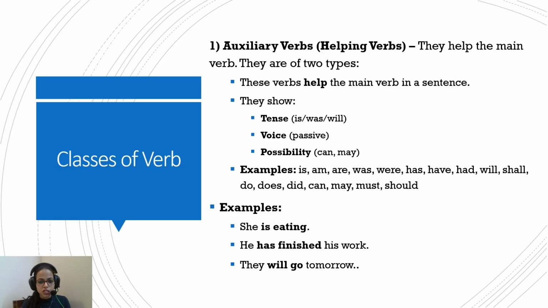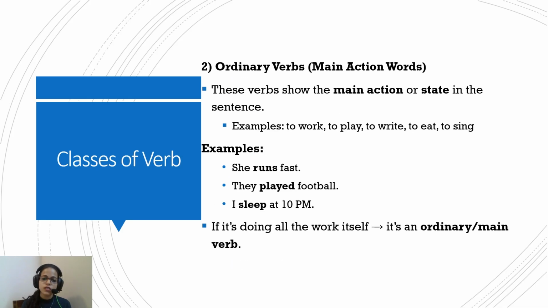So, she is eating. So the is here is an auxiliary verb which is helping the main verb eating. He has finished his work. So has is helping the main verb finish. Okay. So they will go tomorrow. Will is the auxiliary verb which is helping the main verb go in the statement. Okay, so these are auxiliary verbs. They're also called helping verbs because they help. Very helpful verbs here.